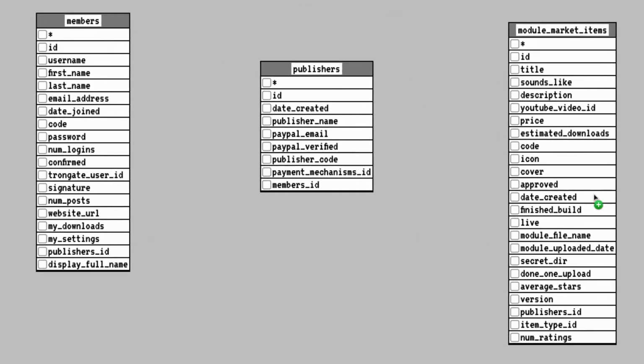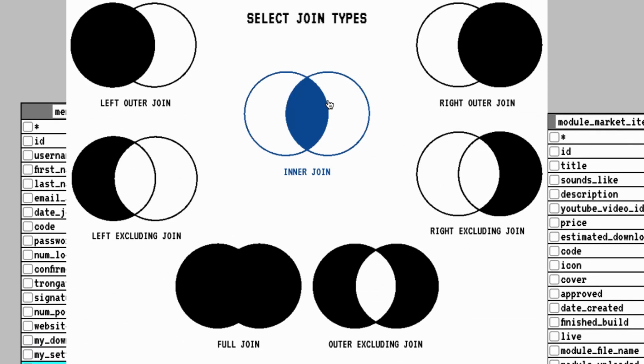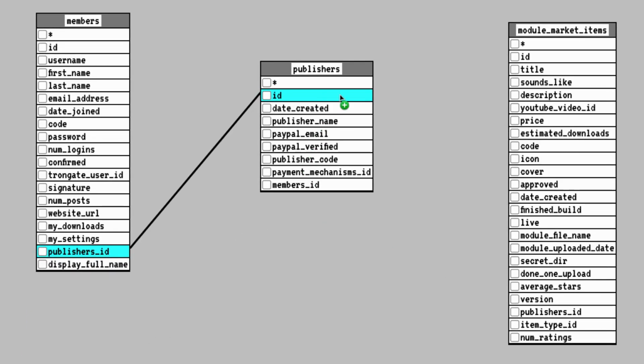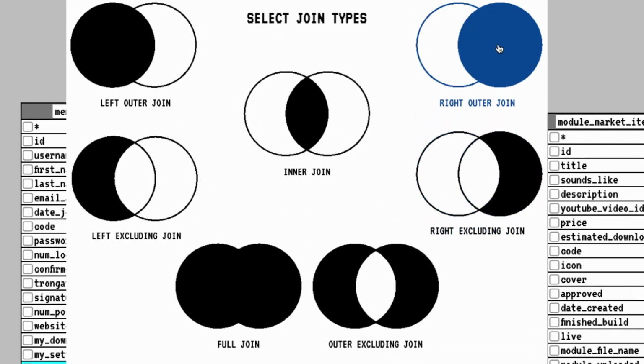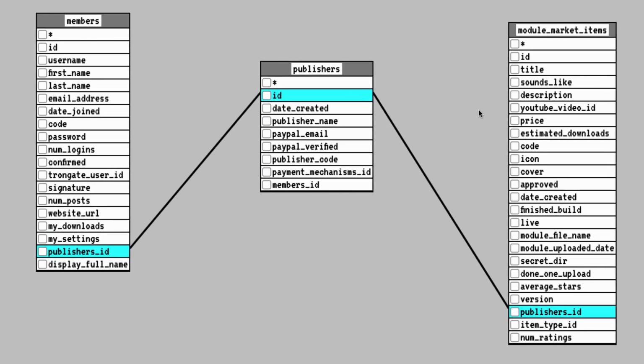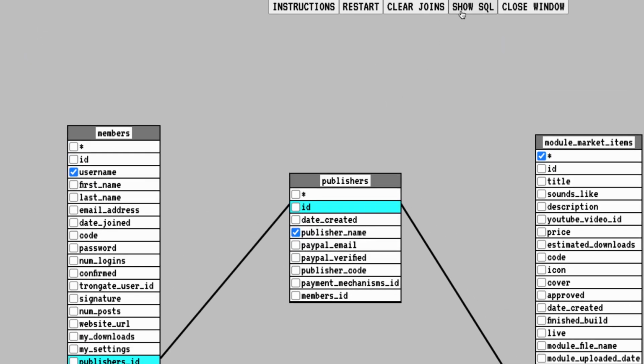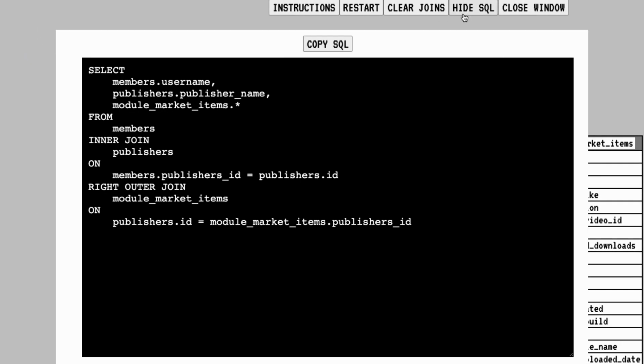Now, if I want to find all of the items that belong to a certain member, well, I can join where publisher ID is this, and I'll do an inner join. And then I can join where publisher ID is this. Now here I might do a right outer join. And then I could say something like, okay, give me everything from module market items. I could say, give me the publisher name and give me the member username. When I'm happy, I can click show SQL. And what's happening here is the graphical query builder is giving us pure SQL code.